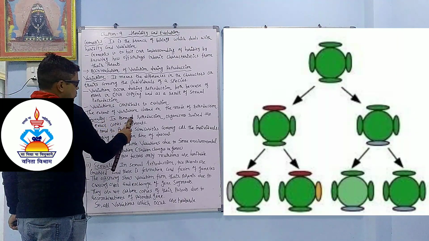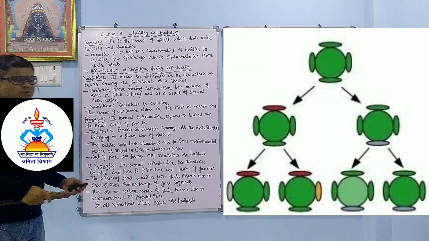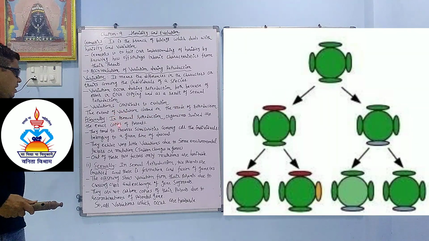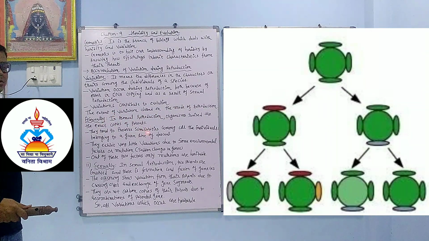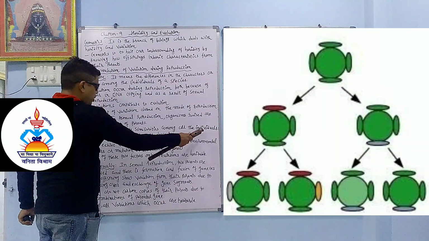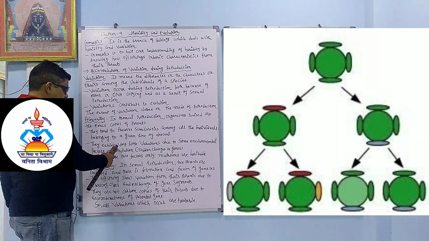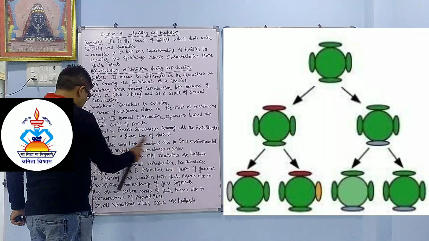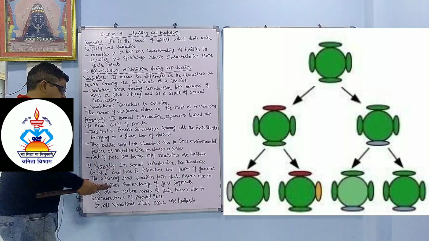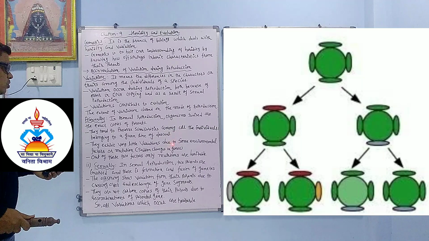In asexual reproduction, the organisms raised are exact copies of their parents. They tend to preserve the similarity among all the individuals belonging to the given line of descent. They exhibit very little variation due to some environmental factor or mutation.